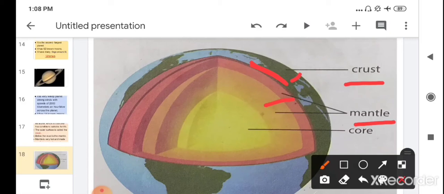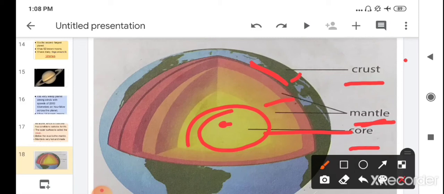So the inner center is the core. After the mantle, at the center part of the earth, here you can see, is the core. The center part of the earth is known as the core. Children, it is the hottest part of the earth. It consists of metal.